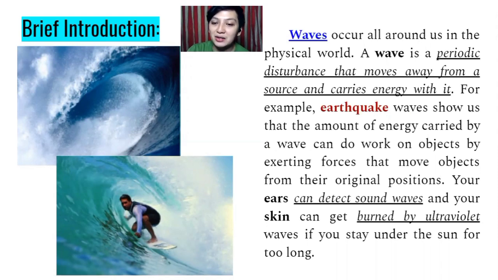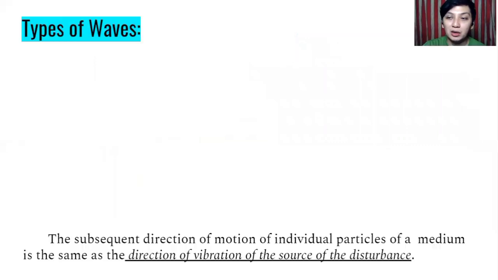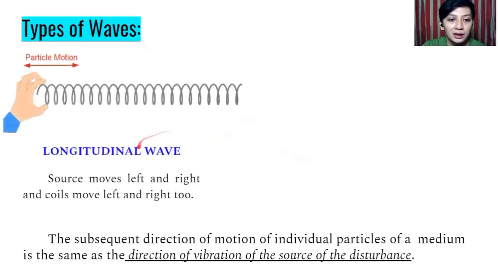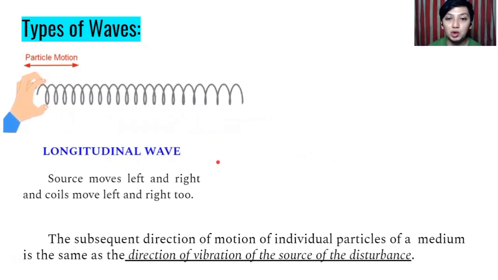If you stay under the sun for too long, you can get sunburn. So it's because also of the wave. That is why wave is everywhere. Okay? They are unseen. And there are different types of waves that we are going to discuss in this topic. So number one, the longitudinal wave. And this type of wave is based on its motion or how the energy is being carried.